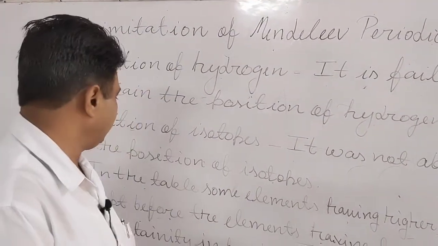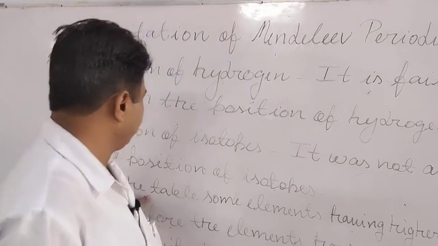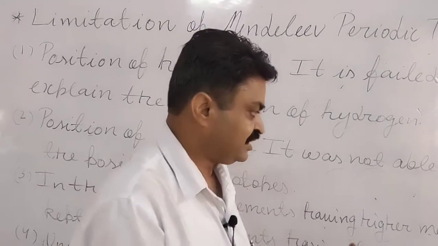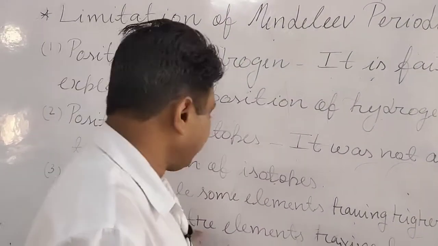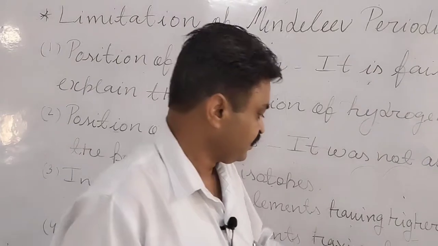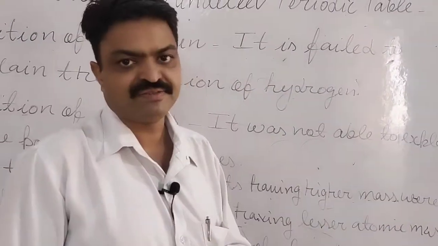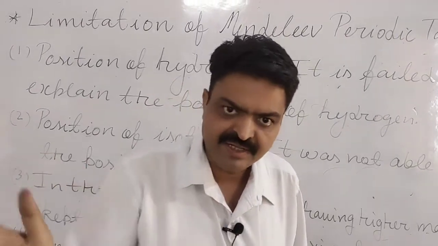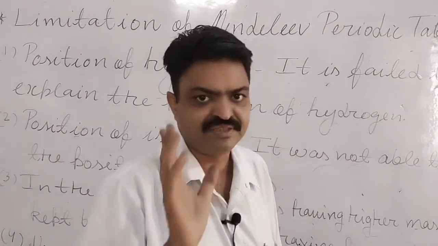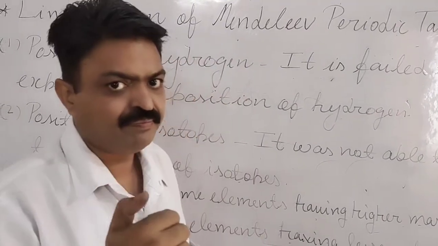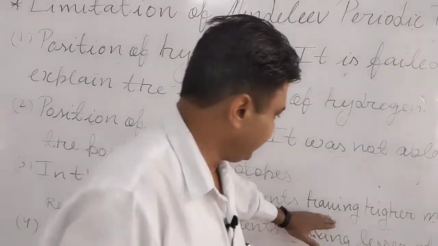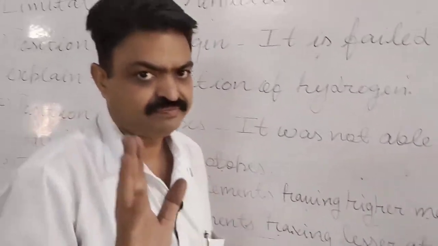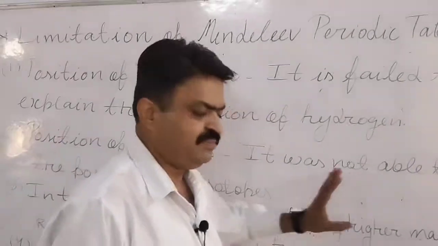The third limitation that you will learn in the Mendeleev periodic table is that some elements having higher masses were kept before the elements having lesser atomic masses. As you know, in the Mendeleev periodic table the elements are arranged in increasing order of atomic masses, but in some cases, some elements having higher masses are put first before the lesser. So it is the third limitation.